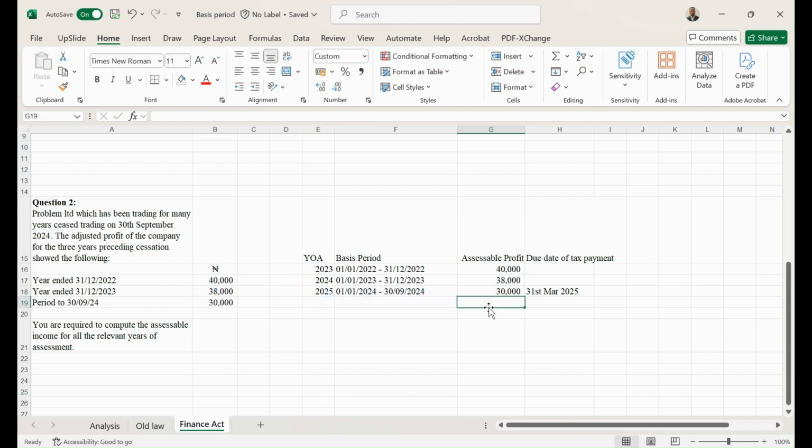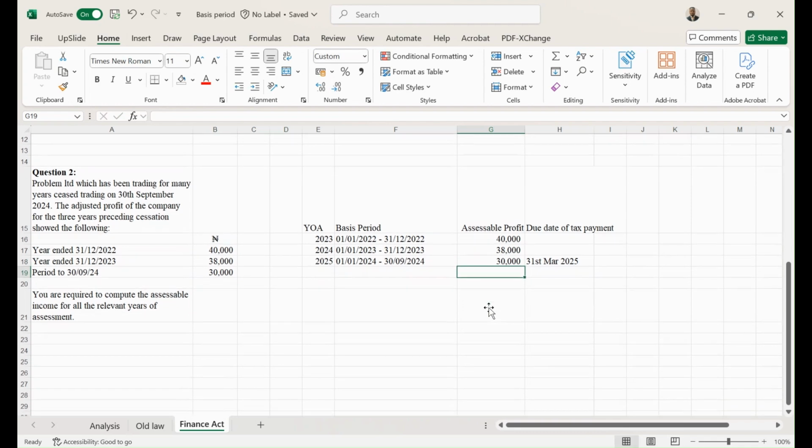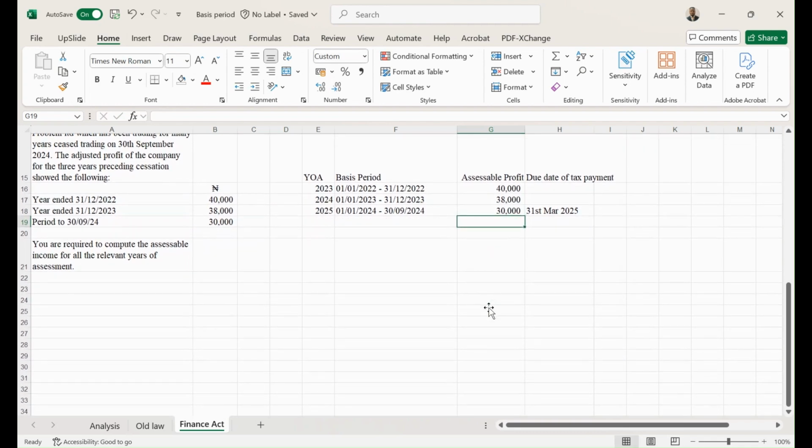So in this case, you understand that no profit was taxed more than once, and there was no gap in the analysis. Right, so that's pretty much how to treat cessation rule for both the old law and the new law. Something I just want to quickly introduce us to is an issue around this new law that we need to take cognizance of.